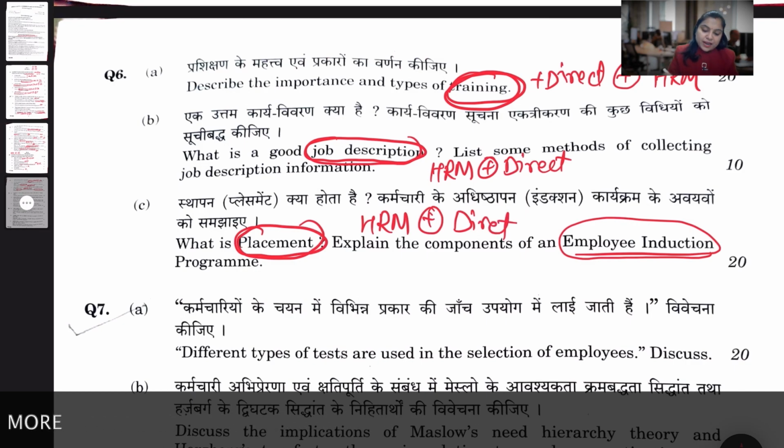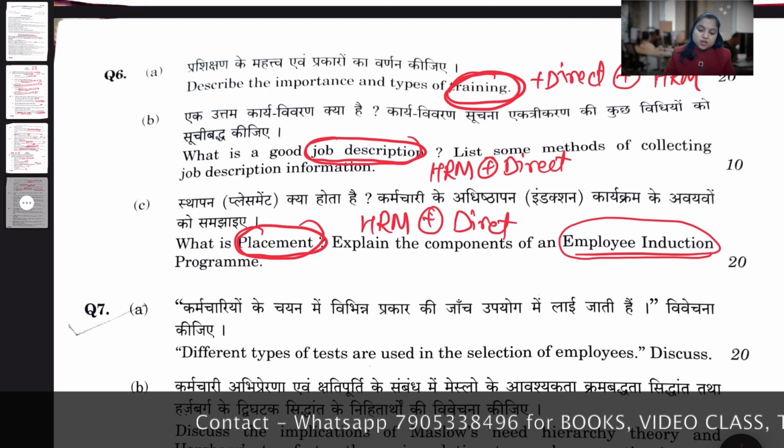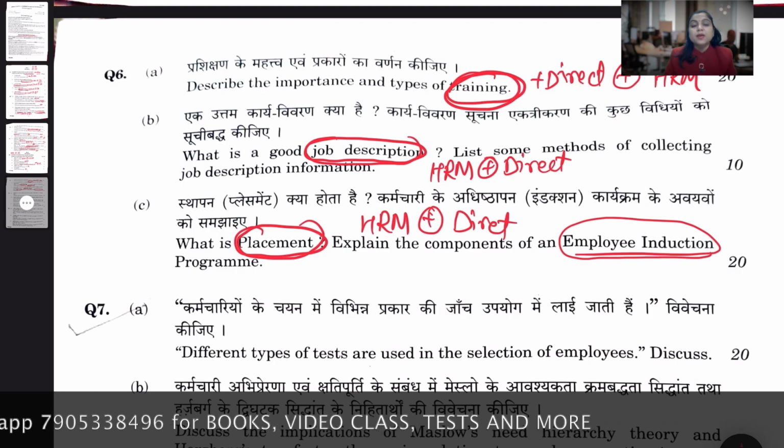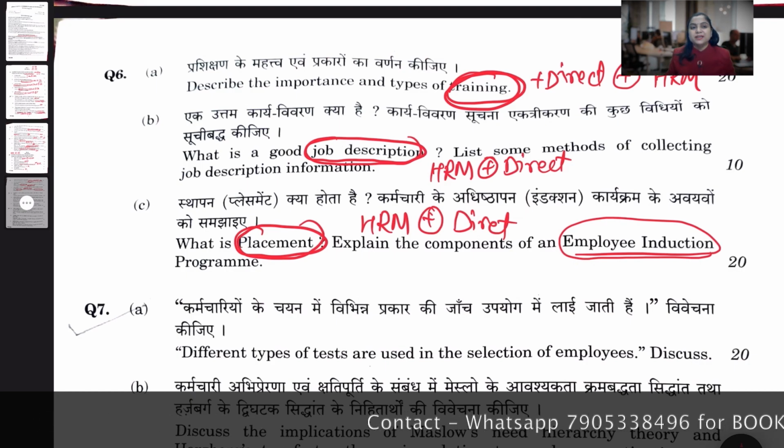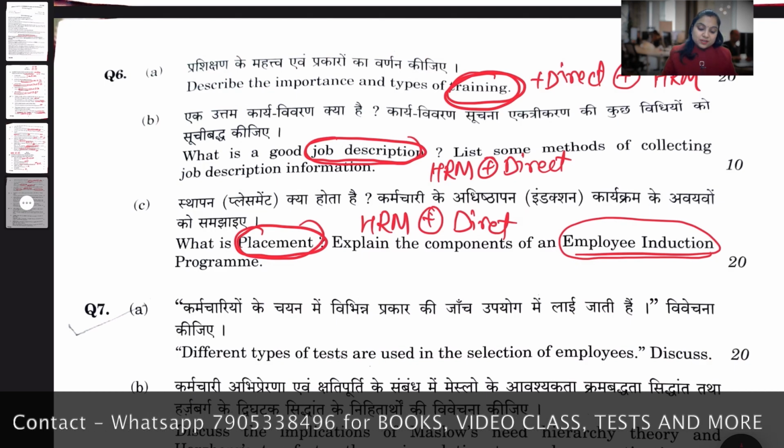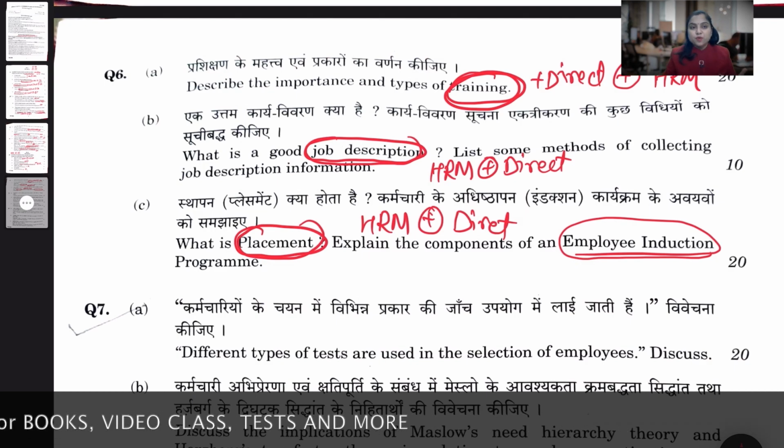So we didn't find any statement-based question in question number 6A, B or C. All three questions are related to HRM, and if you have covered your HRM well, you can attempt this question on the safe side. So it's a good thing that you have all three questions from HRM.